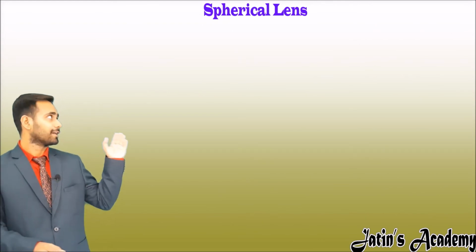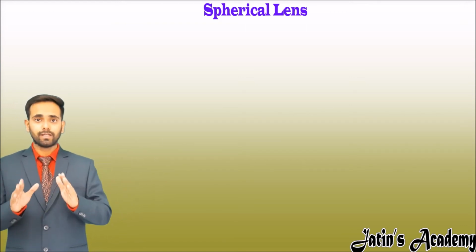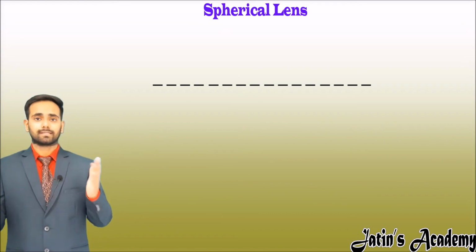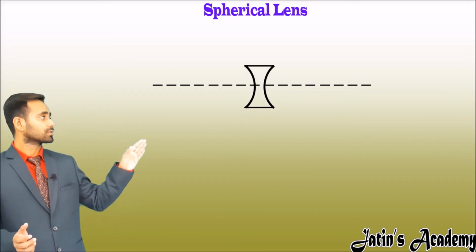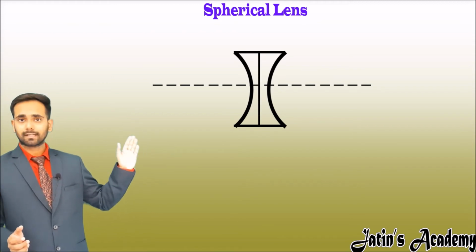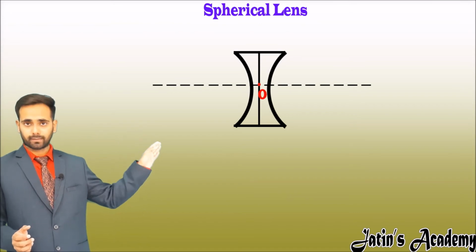Now start the ray diagrams related to the concave lens. First of all, we have to make a straight line like this. This line is nothing but our principal axis. Now make a rough sketch of the concave lens. Now draw the aperture. The intersection of the aperture and the principal axis is nothing but the optical center.